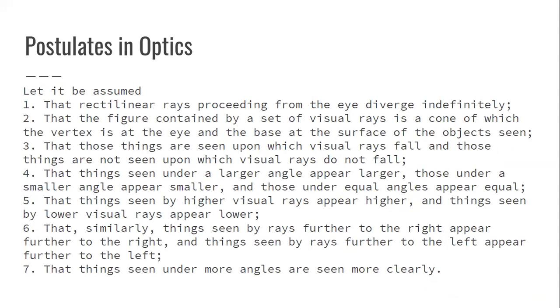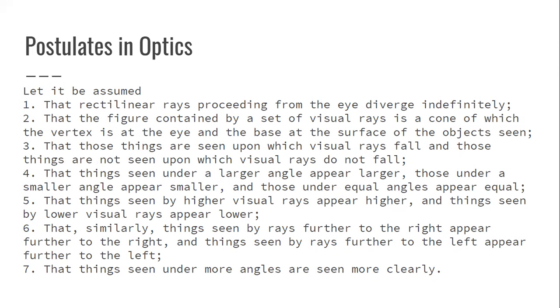One of the important things with Euclid's optics are his postulates. On this next slide, we'll see one of the proofs that Euclid did. All of his proofs were based off of his postulates that we see here. I'm not going to read them off to you because it is a lot, but there are 7 of them.